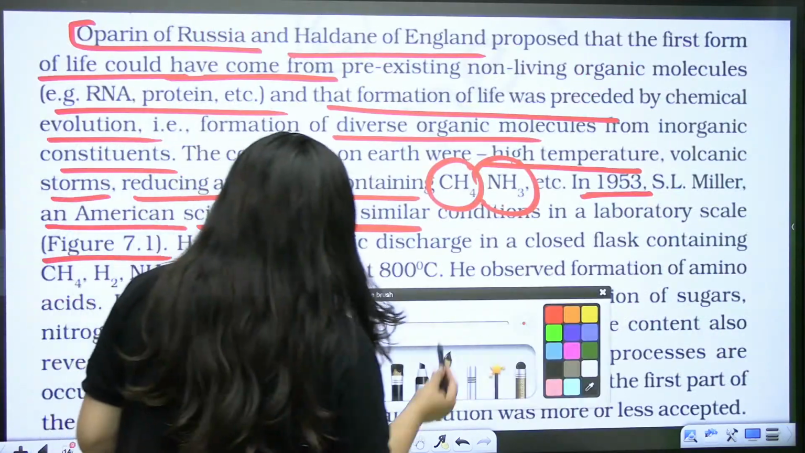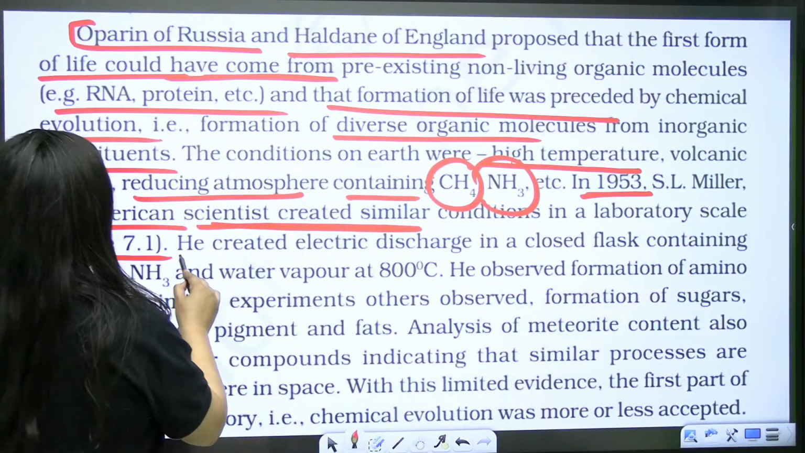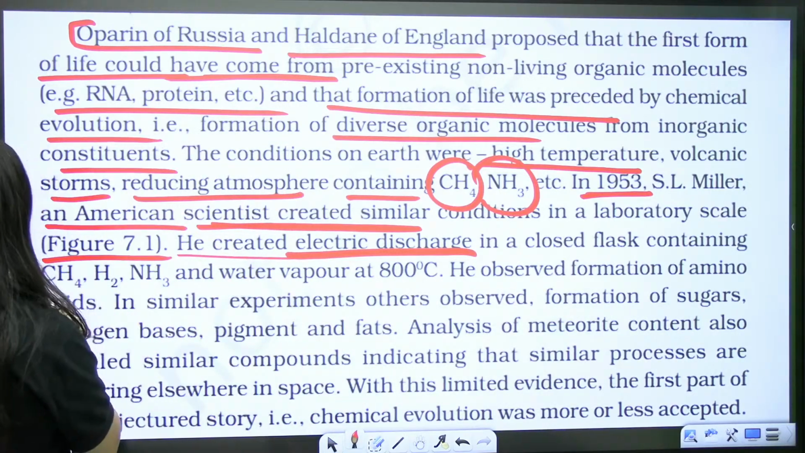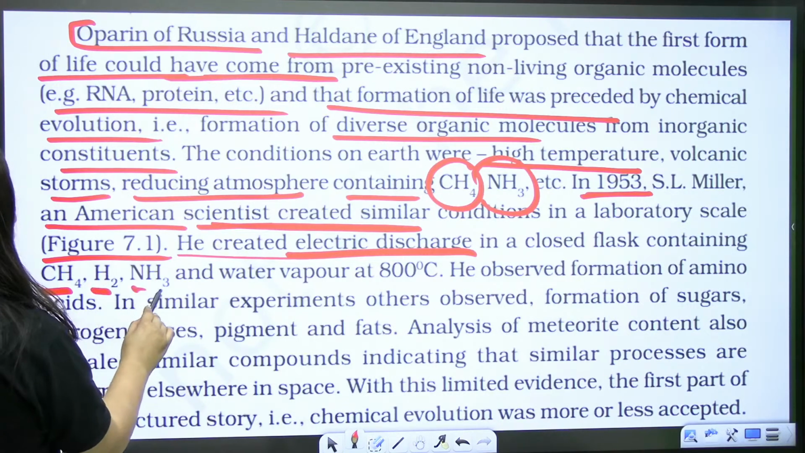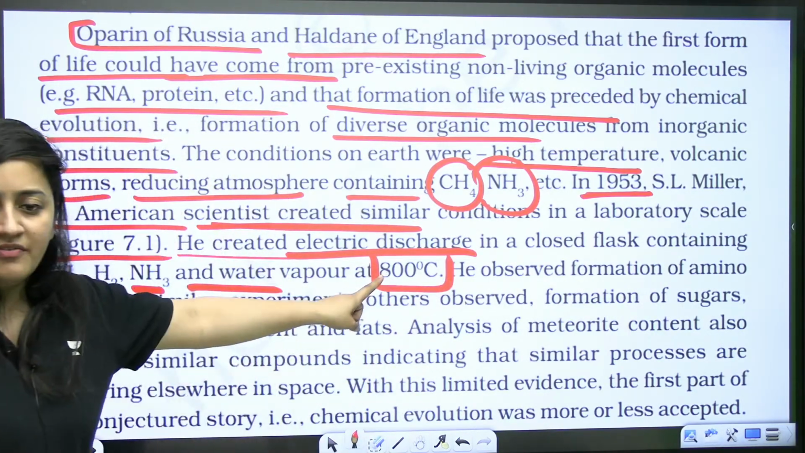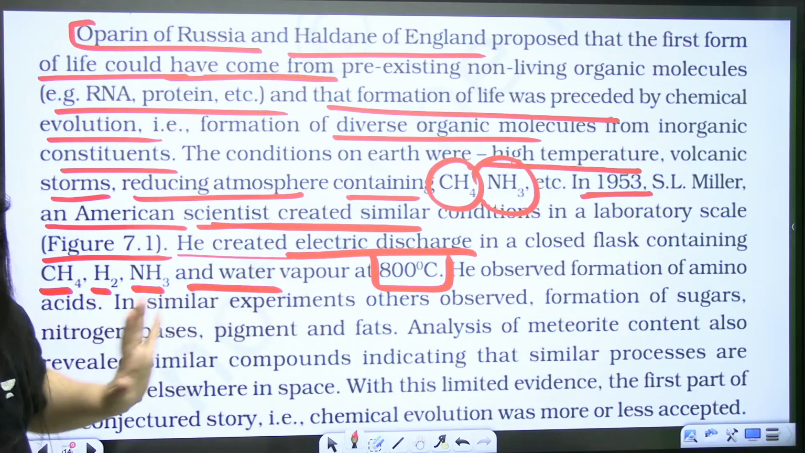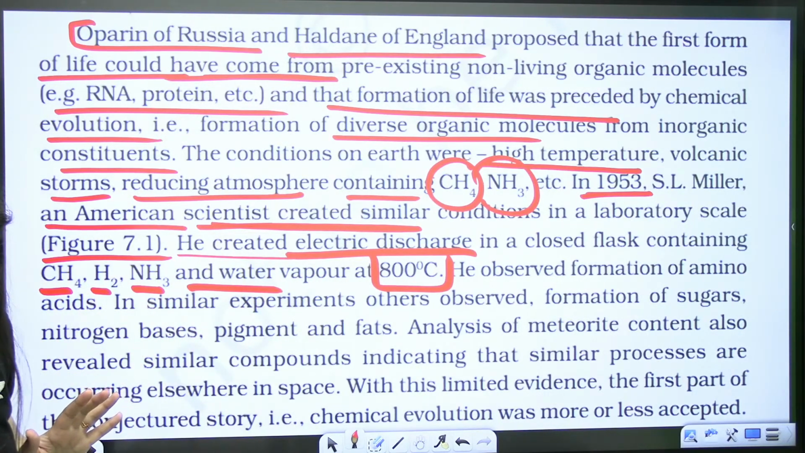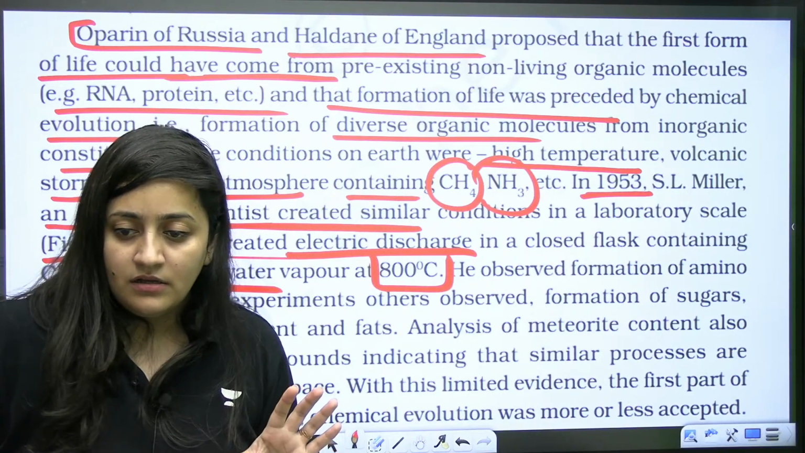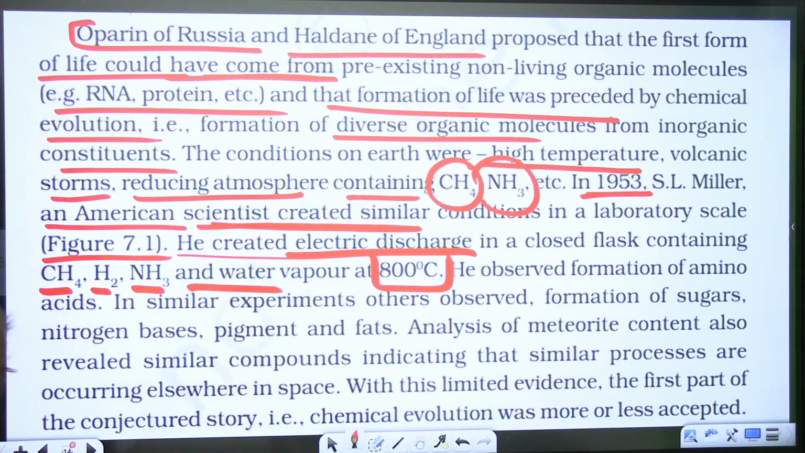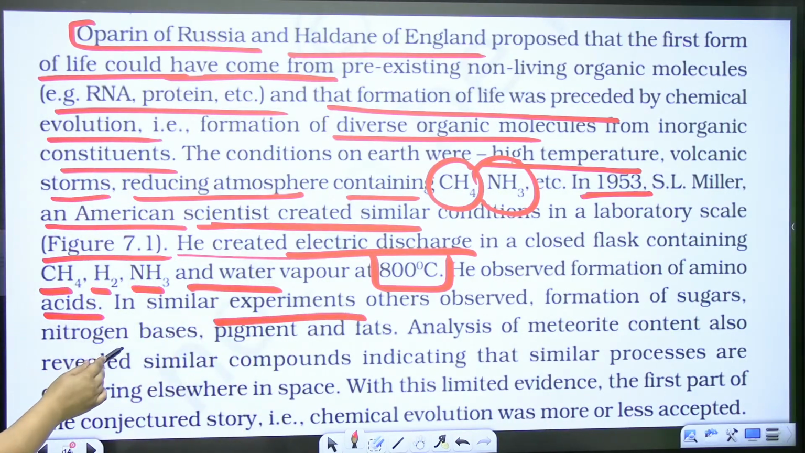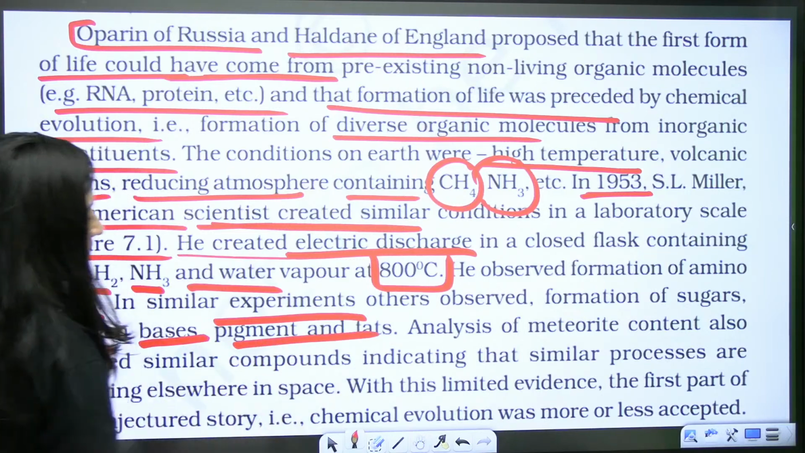So let's revise this experiment from the NCERT itself. See, Miller created electric discharge in a closed flask having methane, hydrogen, ammonia, and water vapor. You have to remember the temperature, the favorite question of the examiner, right? But I told you, 18 days. Kritik, 18 days. So he observed formation of amino acid. In similar experiments, others observed formation of sugar, nitrogenous bases, pigments, and fats.